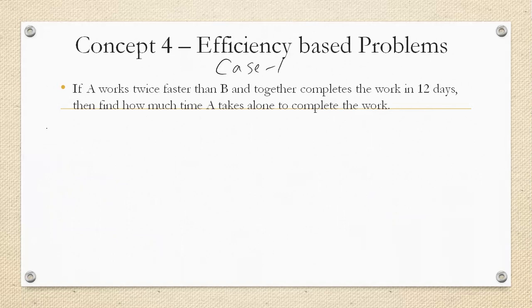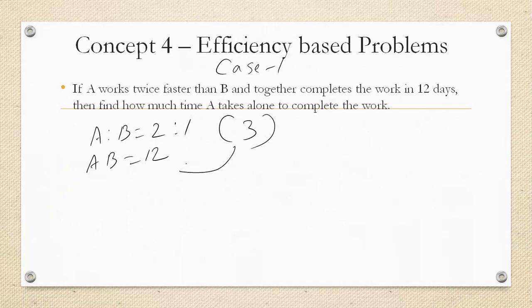If A works twice faster than B, that means efficiency of A and B is 2:1. And together complete the work in 12 days. AB is 12 days. Find how much time A takes. Let us find for A and B also. The first step, sum of the ratios. Sum of the ratio is 3. Second step, multiply the sum of the ratios with the together time. We get 36. And this 36 is considered as a total work.